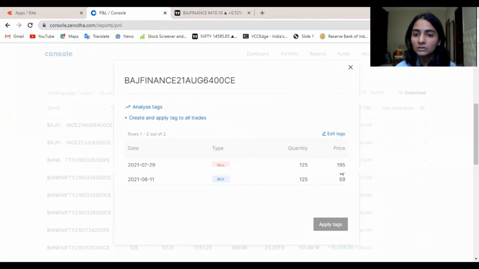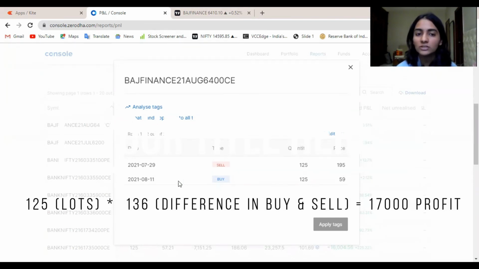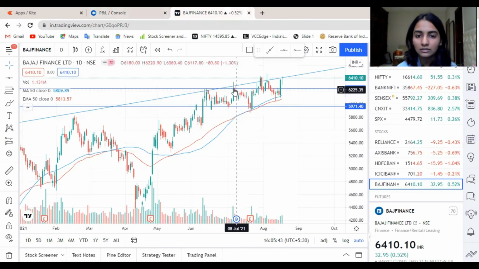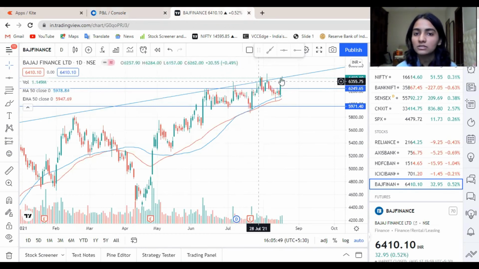So basically, I sold it at 195 and I squared it back at 59 on 11th of August. On 29th, since I now knew that the resistance is this trend line which is going up, I took a bigger bet. On 29th of July, the stock was at 6,360 and I had shorted the 6,400 call for it.